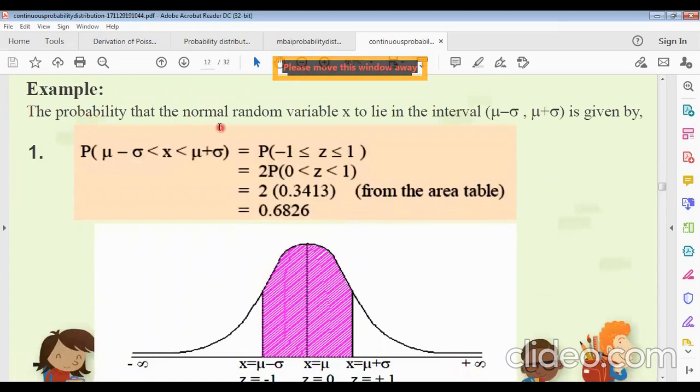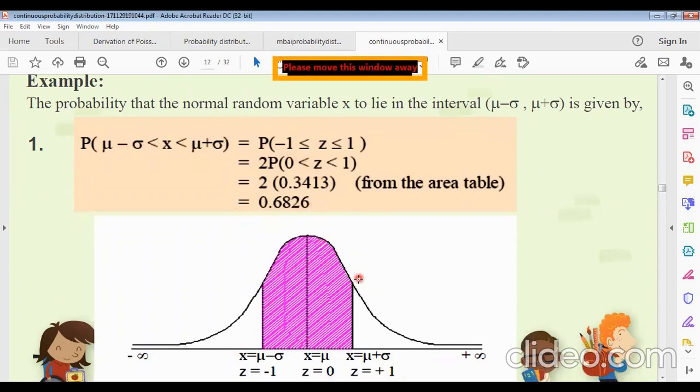For example, the probability that the normal random variable x lies in the interval mu minus sigma to mu plus sigma is 0.6826. Suppose we are given this area, at x equals mu there is a left part area and a right part area. So this total area can be divided into two parts by this unimodal curve. One is mu minus sigma here, and this is mu plus sigma.